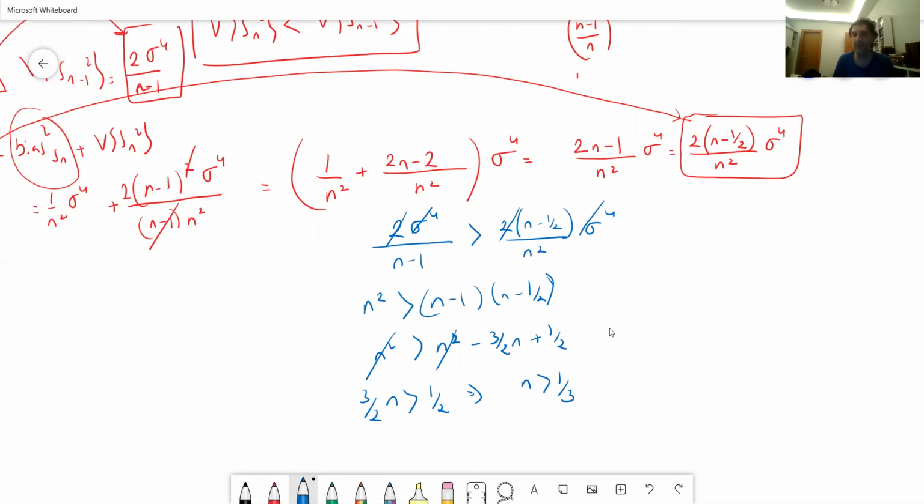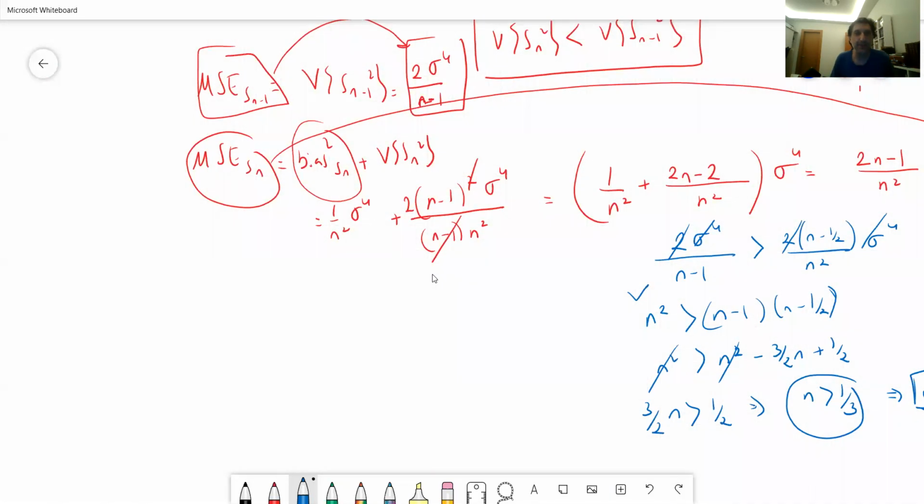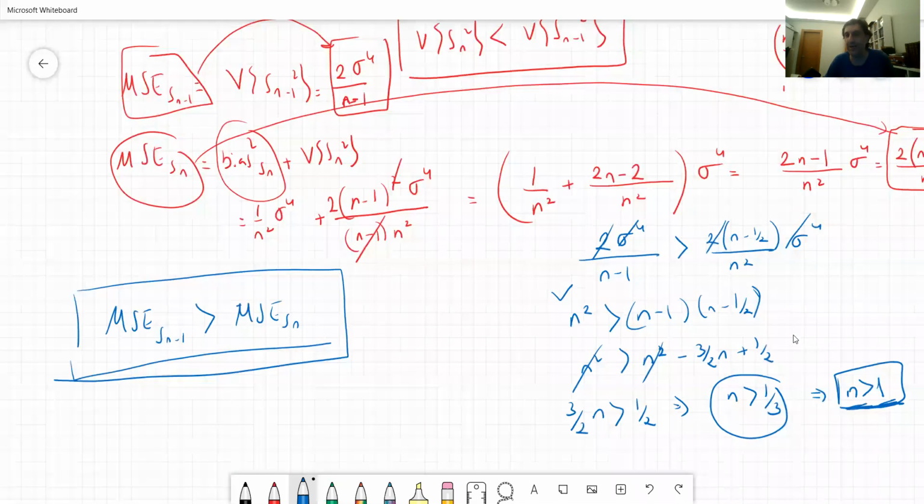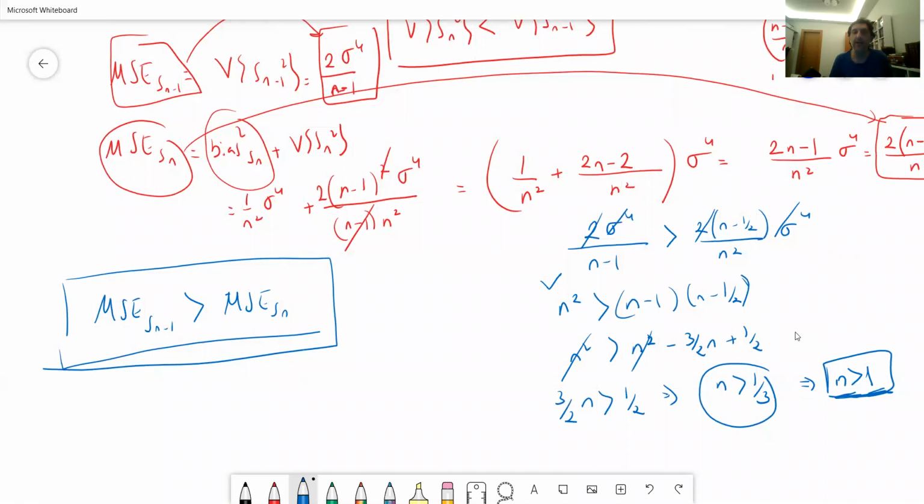As we have assumed above, we actually only consider the case when n is greater than 1, or even if you include 1, that stands for variance. So practically we should be interested in these values. So therefore this is true. Hence this statement is true. Hence the mean square error of Sn minus 1 is greater than the mean square error of Sn for finite values of n greater than 1/3, which practically means n is greater than 1.